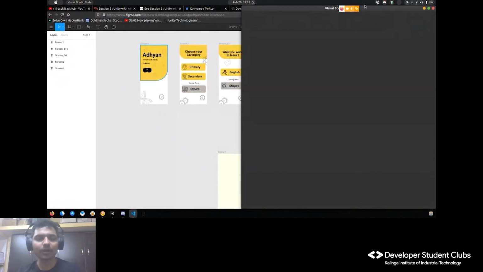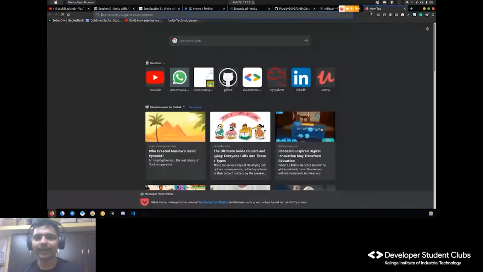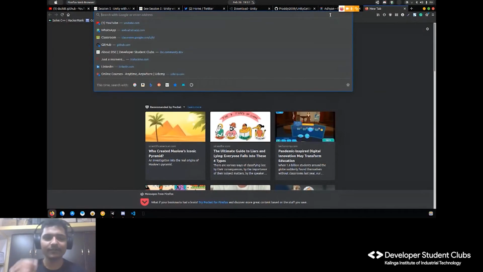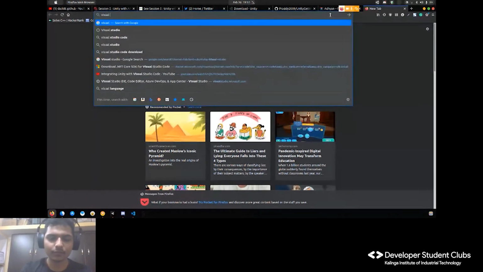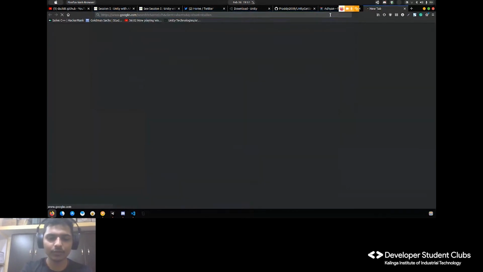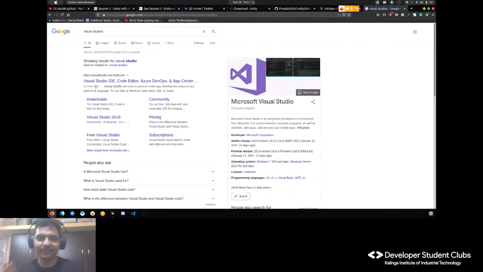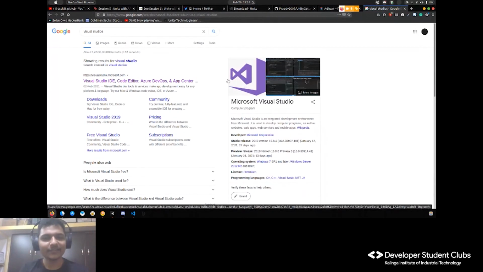If you are on Windows, I recommend using Visual Studio because it gives you snippets so that you can understand what those functions are. There is a slight difference between Visual Studio IDE and Visual Studio Code.